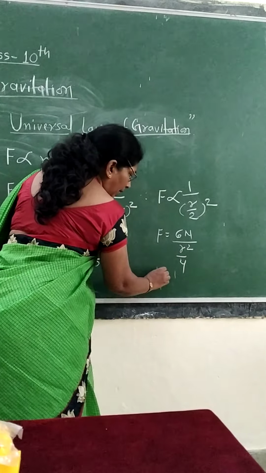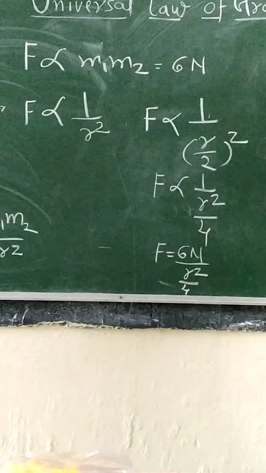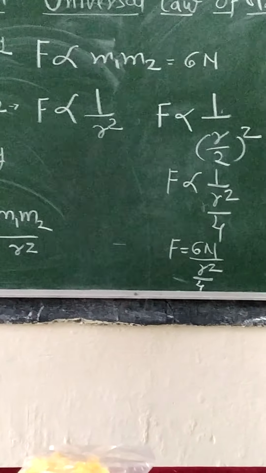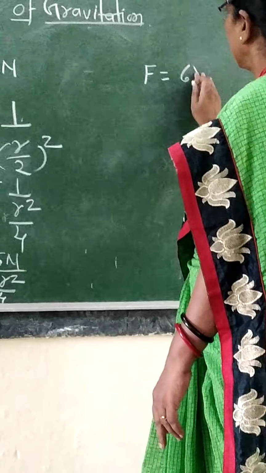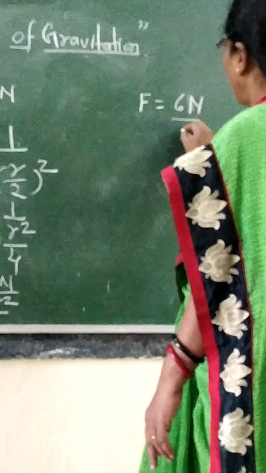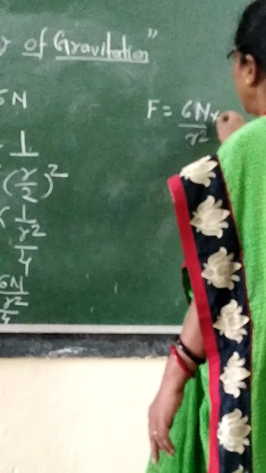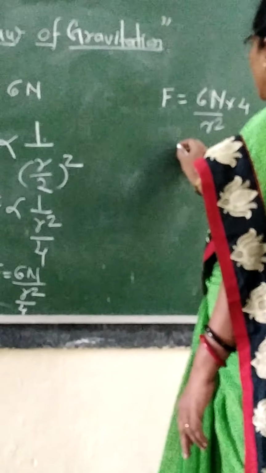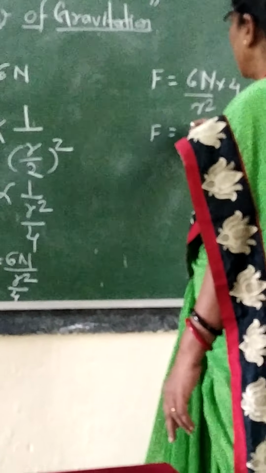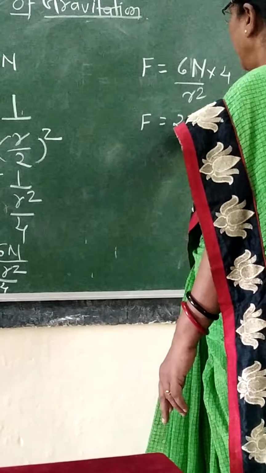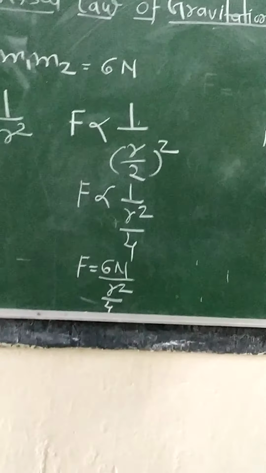After simplification, F is equal to 6 Newton upon r square into 4. So what will be the answer? The answer will be 6 into 4, 24 Newtons.